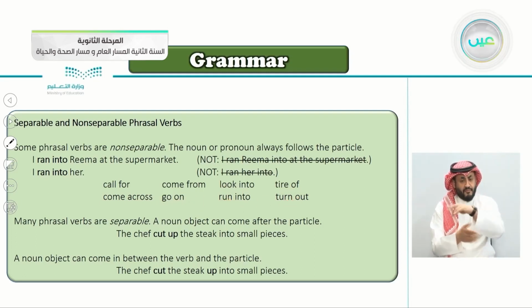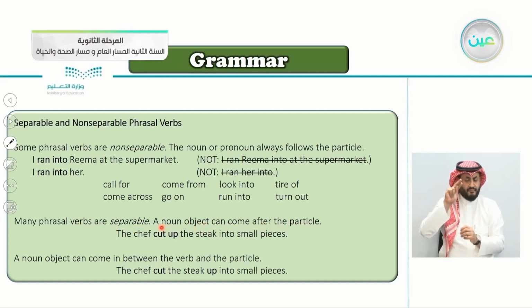So you can separate these phrasal verbs. You can't separate them. Many phrasal verbs are separable. So let's take the ones that we can separate here. Many phrasal verbs are separable. A noun object can come after the particle. So if it's a noun object, it can come after the particle.